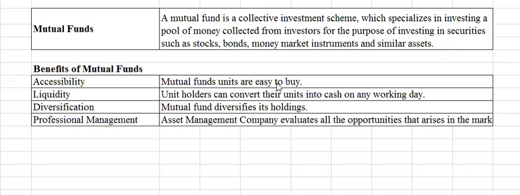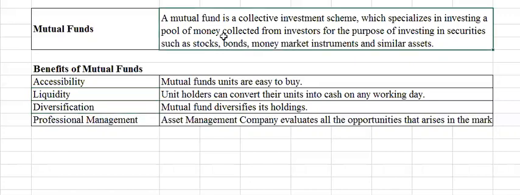And second is liquidity. If any investor wants to convert their mutual fund units into cash, they can easily convert these units into cash within a working day. And the third benefit is diversification.